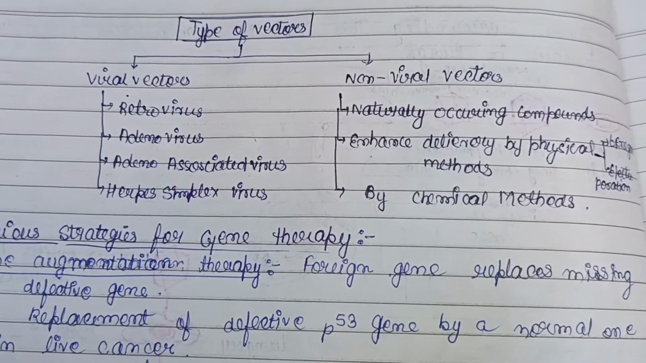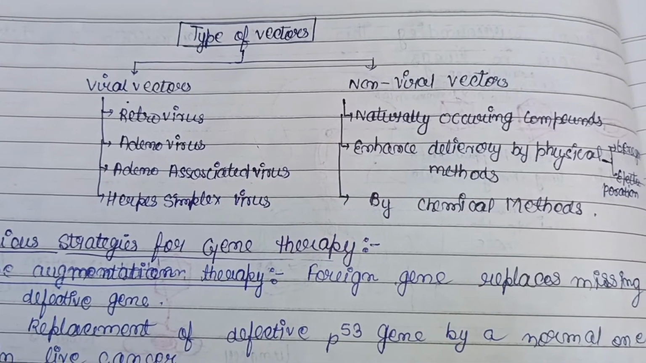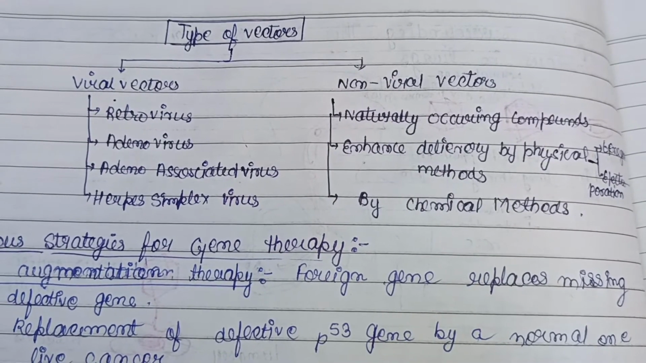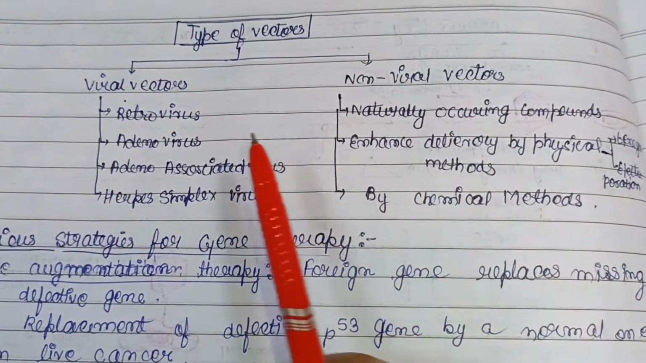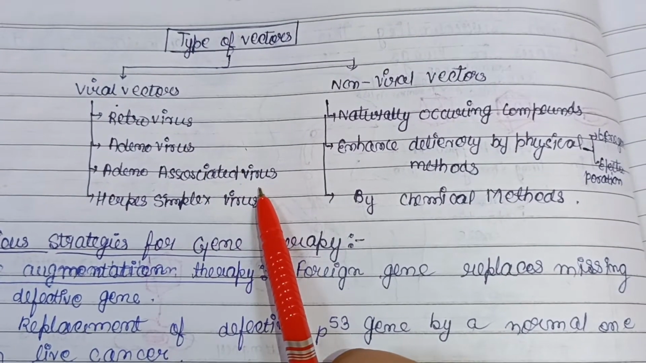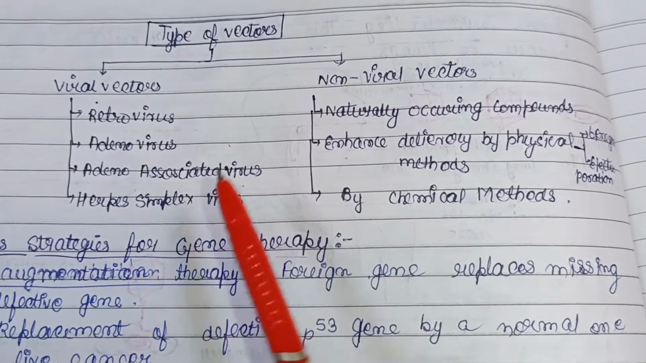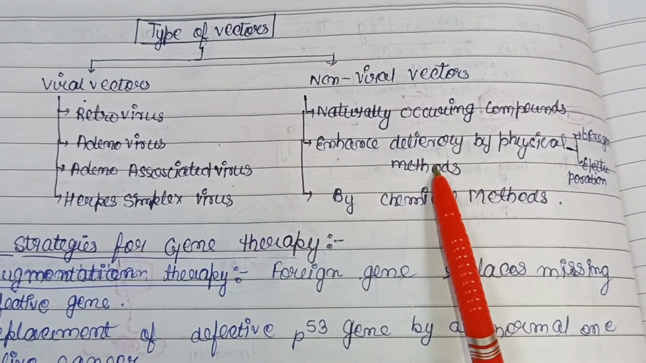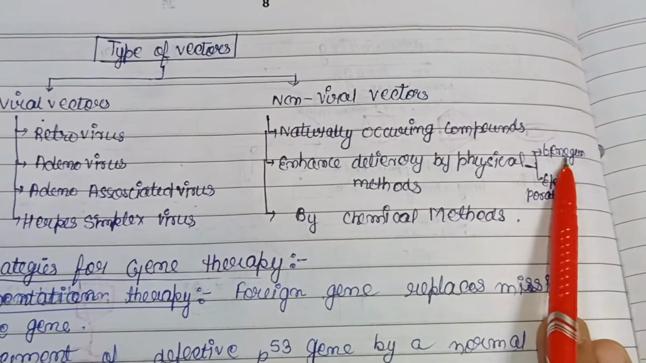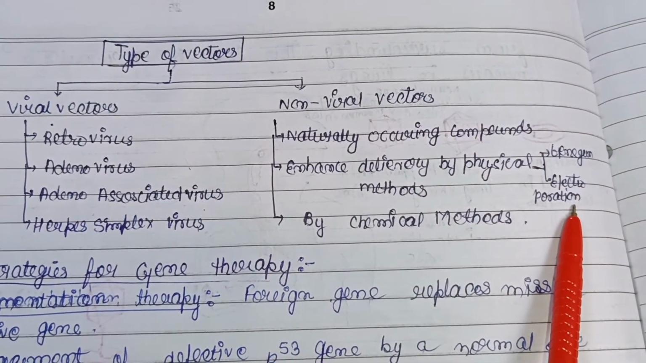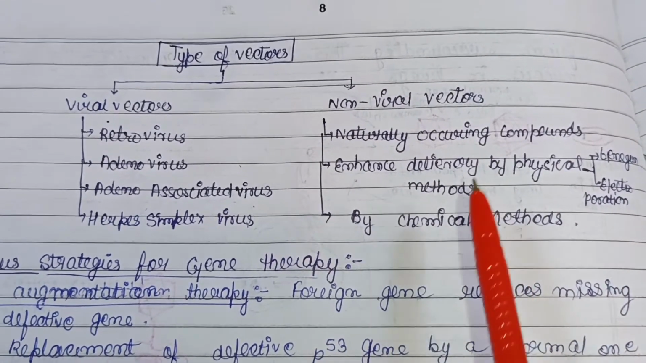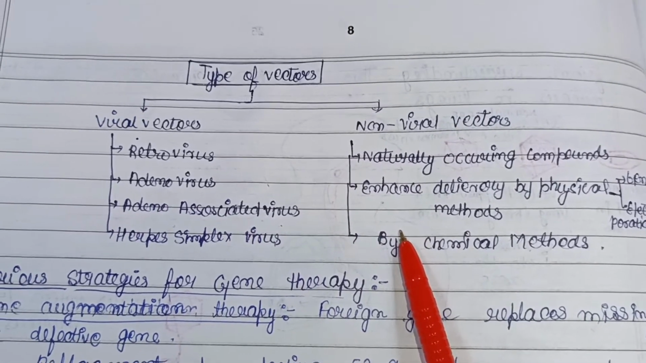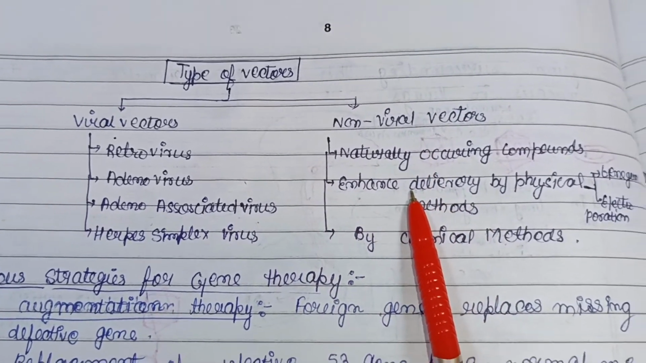So the types of vectors that are used in gene therapy, as we have discussed earlier, two types of vectors are involved, that is viral vectors and non-viral vectors. In case of viral vectors, retrovirus, adenovirus, adeno-associated virus, and herpes simplex virus are used. And in case of non-viral vectors, naturally occurring compounds, or we can say enhanced delivery by physical methods, that is the gene gun and the electroporation method, and by chemical methods. We are not discussing these methods in much detail as it is not important from the exam point of view, but yeah, an outline is a must.